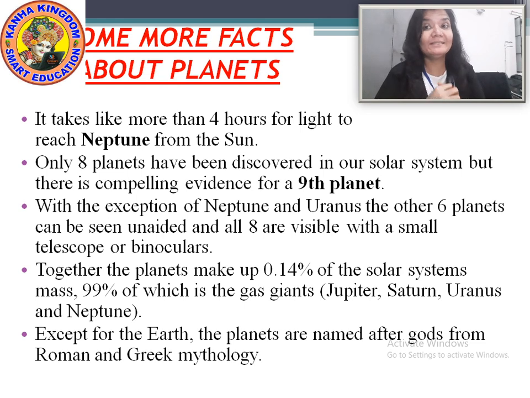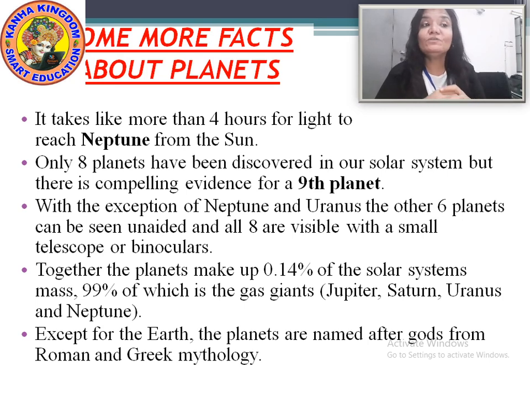And you all know the 3 things which are needed to be a planet. Okay? So if these 3 things are there in some celestial bodies, they can easily be counted as a planet.